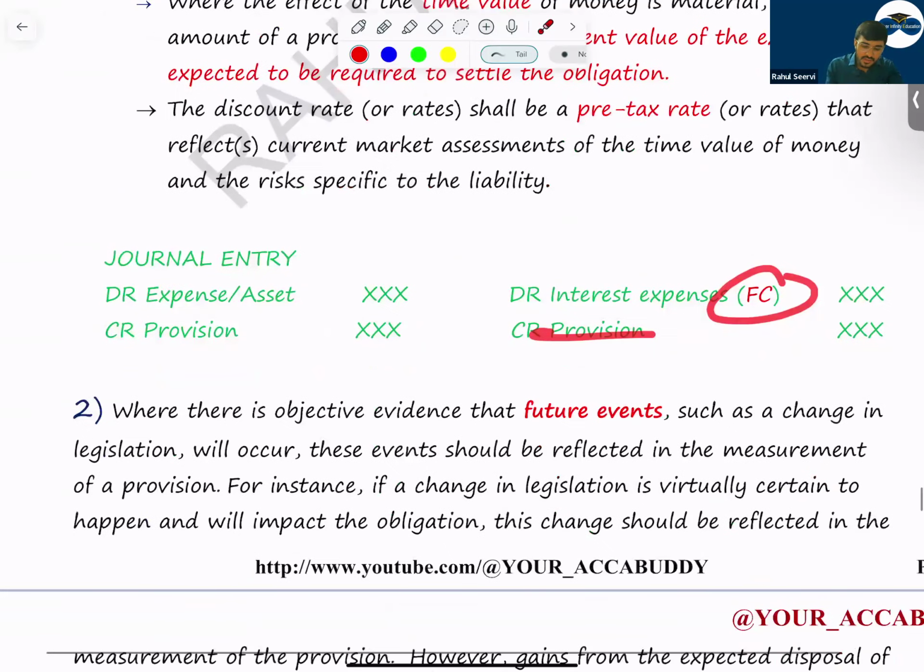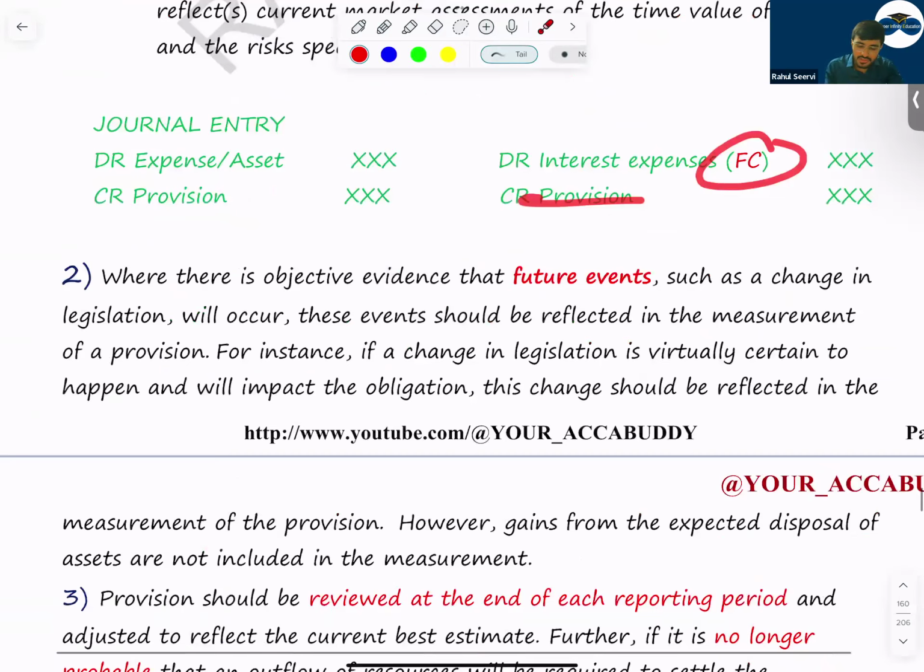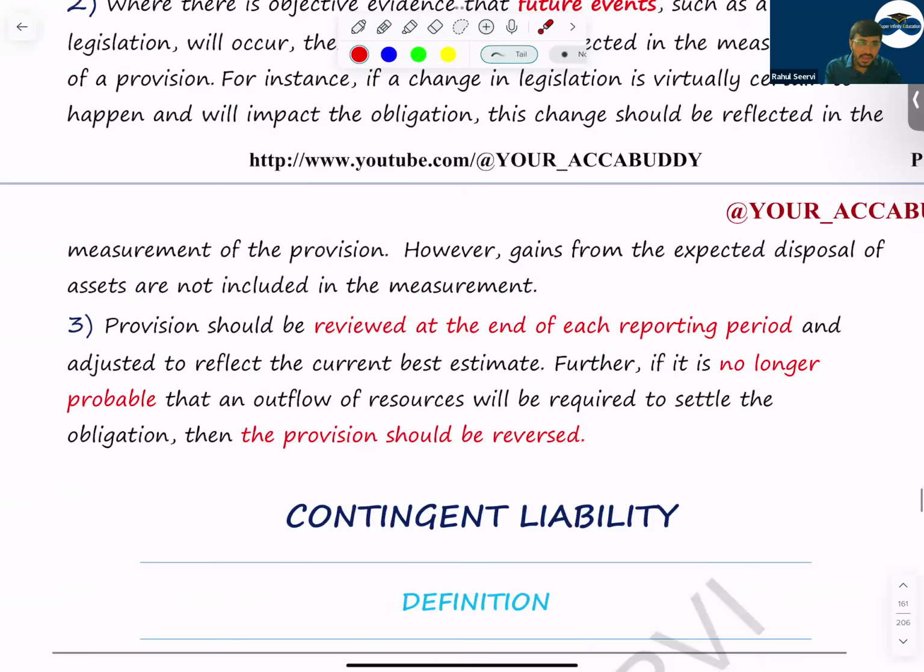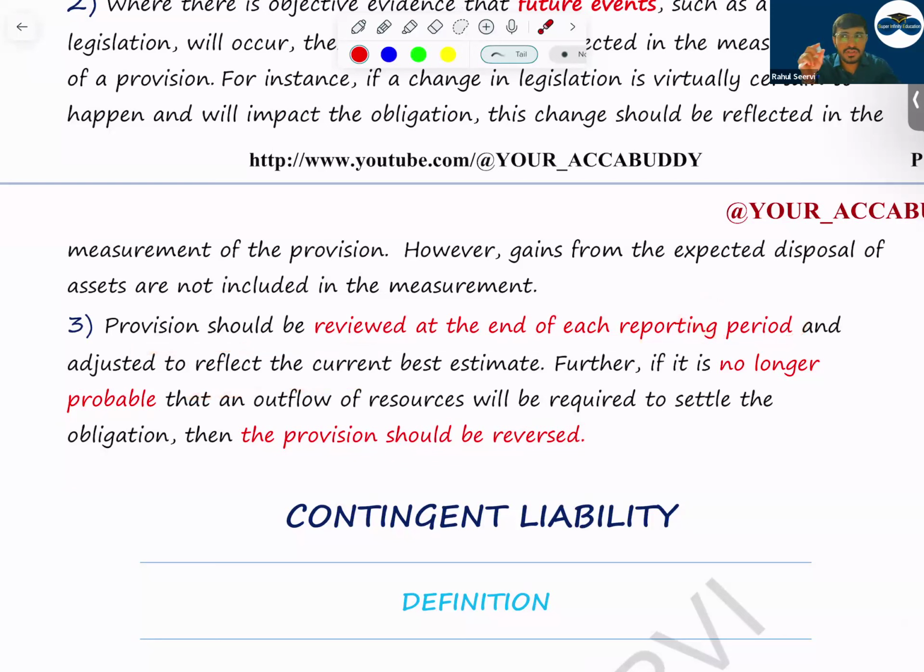With this, then, sir, provision should be reviewed at the end of each reporting period and adjusted. The provision should be reviewed at each reporting date because provision is based on an estimate. An estimate will change. Whenever there is a change, we do prospective treatment, no retrospective treatment. If the provision is increasing, debit expense, credit provision. If the provision is decreasing, debit provision, credit income, simple.